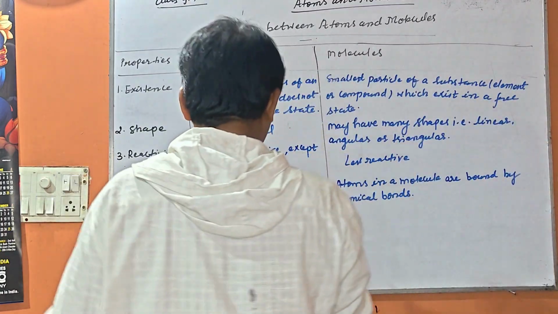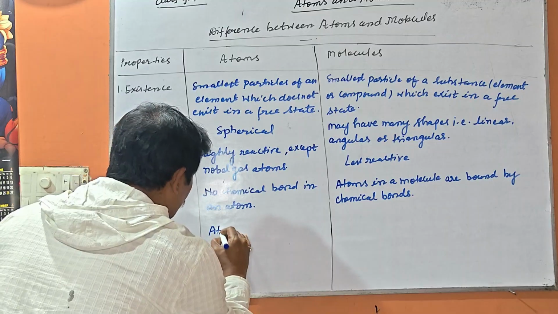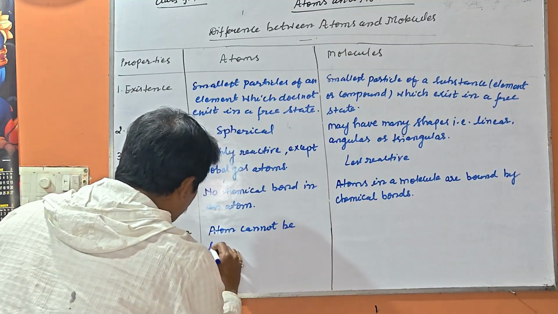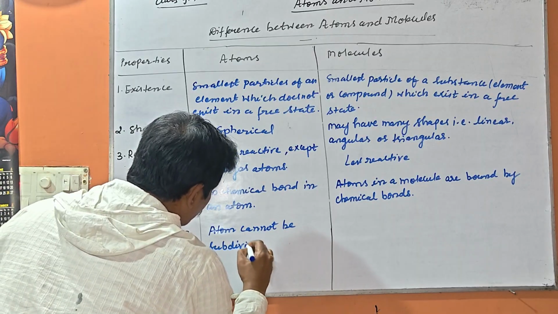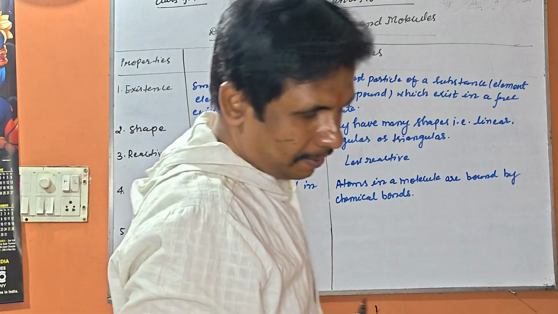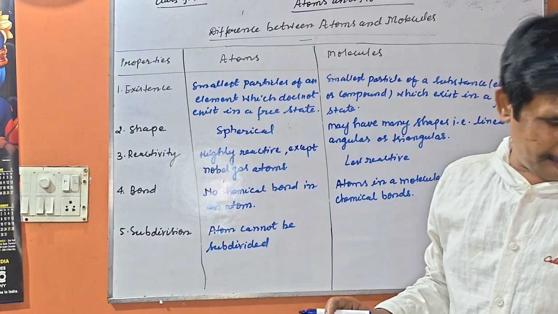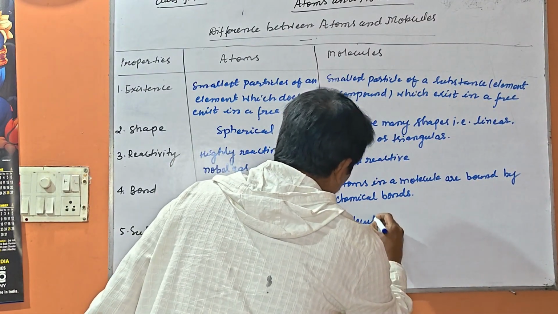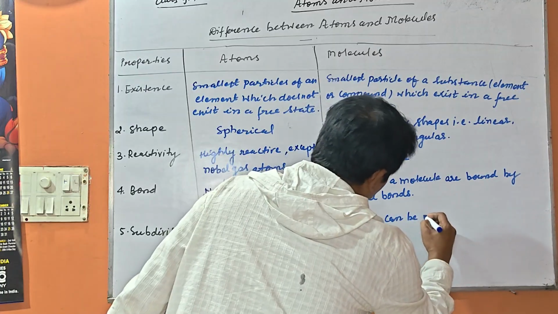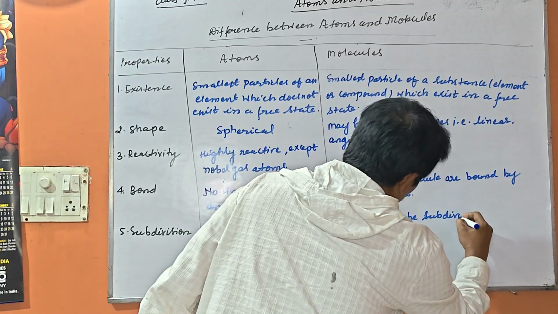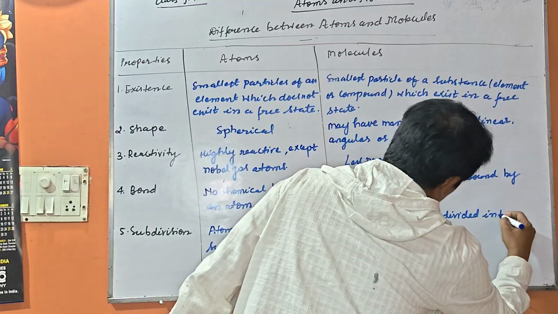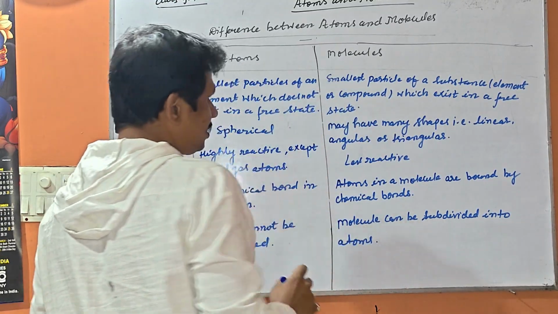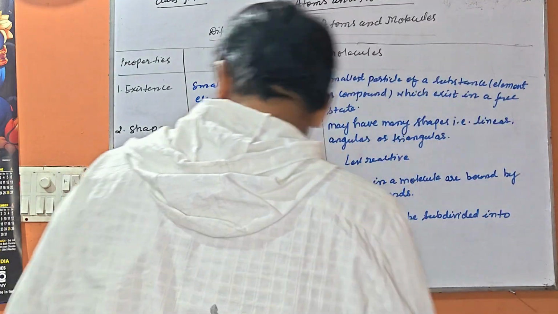Atom cannot be subdivided. But molecule can be subdivided into atoms. So these are the points of differentiation between atoms and molecules.